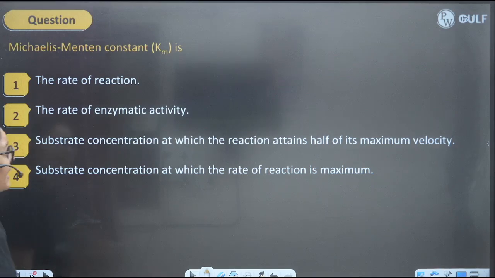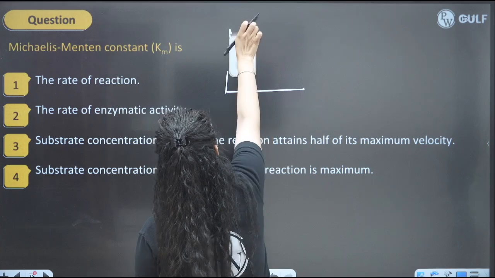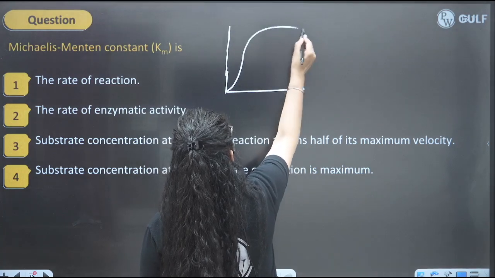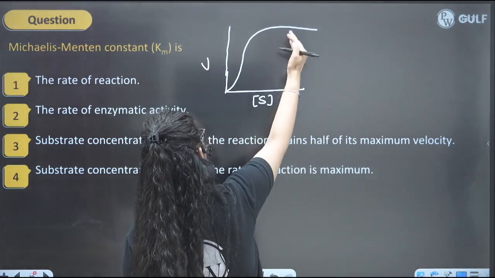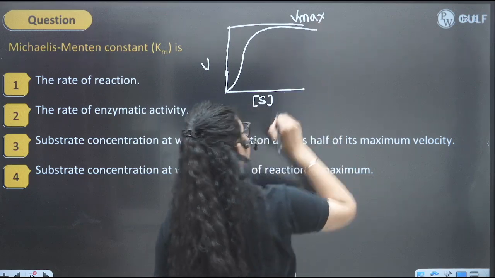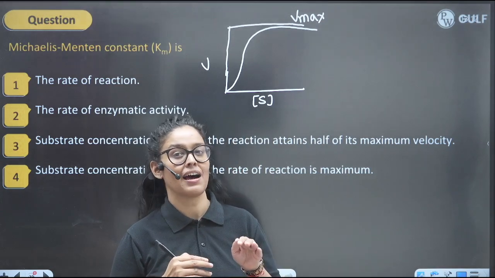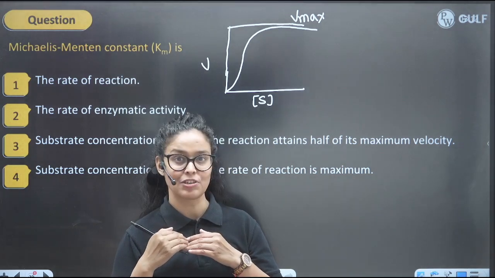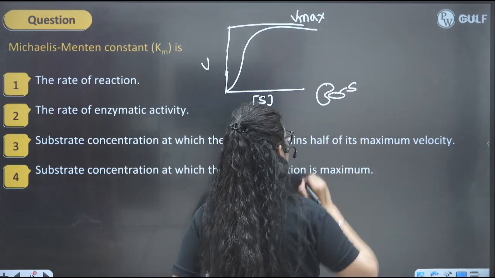Okay, what is the Michaelis-Menten constant, Km value, in your enzyme part? When we talk about substrate concentration, our reaction will be like this. As we increase the concentration of substrate, velocity will also go up. This is the maximum velocity, which is reached when all the enzymes for the reaction are saturated, bound with the substrate itself. Suppose for this reaction we have 10 enzymes and all the active sites are bound with the substrate.